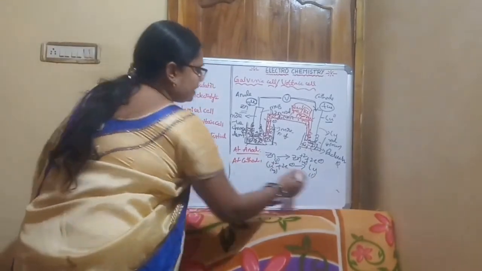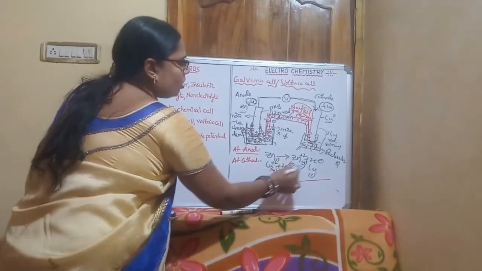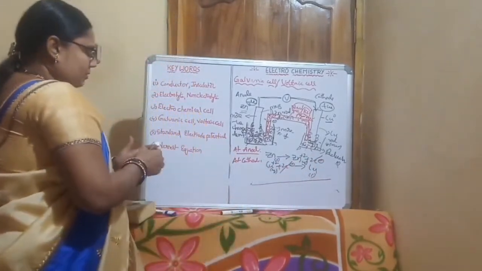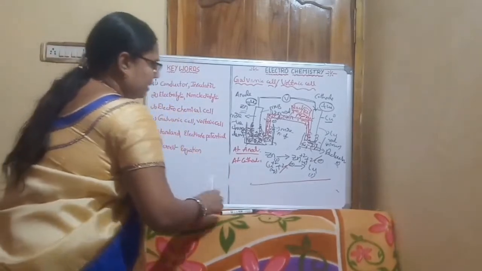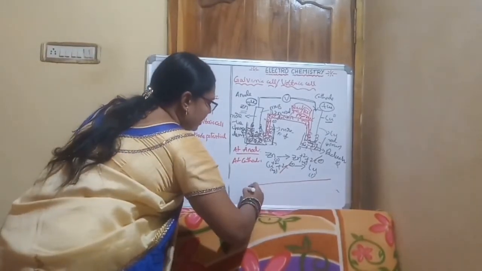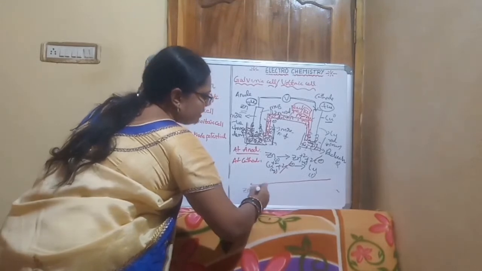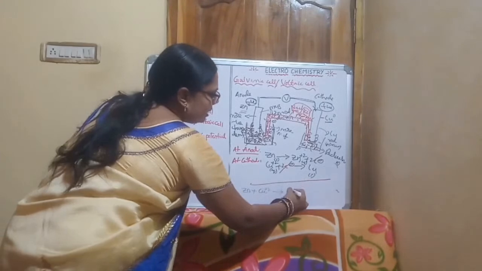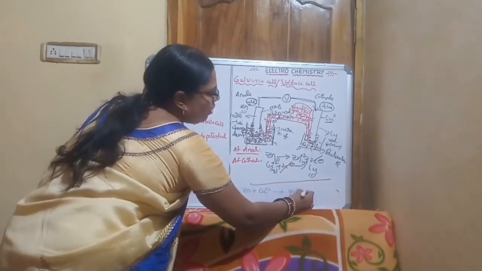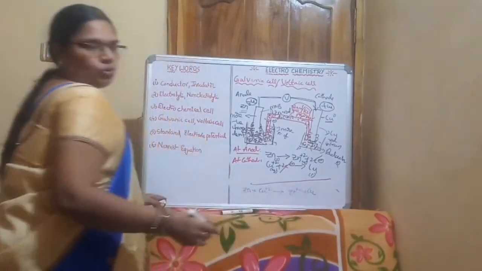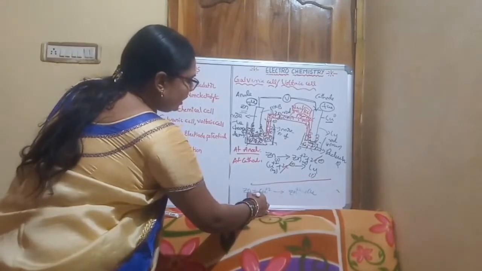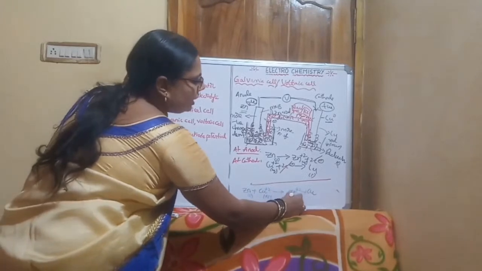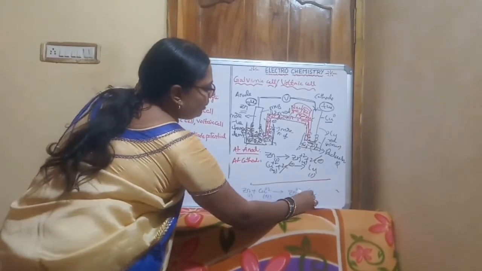What is the final reaction here? The 2 electrons are cancelled on both sides. The final reaction is Zn plus Cu+2 gives Zn+2 plus Cu, where zinc is in the solid phase, Cu+2 in the aqueous phase, Zn+2 in the aqueous phase, and copper in the solid phase.